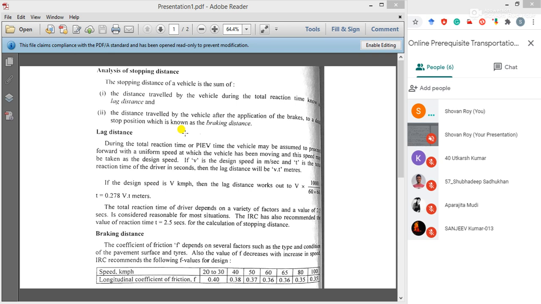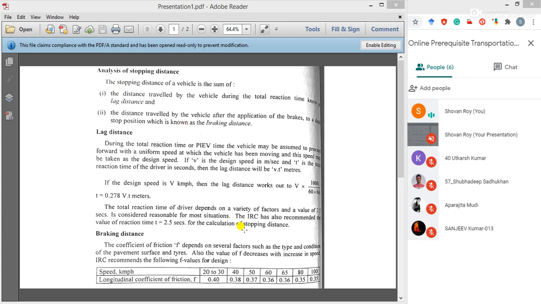Whatever we'll discuss today, you will get the same thing from these two pages, in a very simple way. All the things are written here, the basic analysis of stopping distance, from where we start our study. So, analysis of stopping distance: all the things are already mentioned, I will just dictate here.